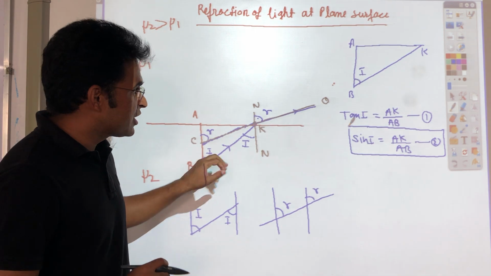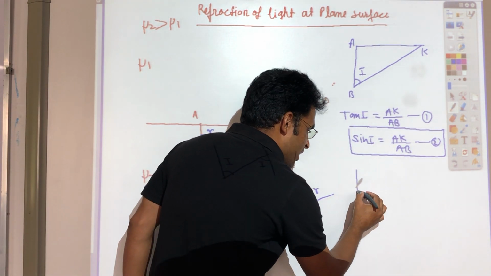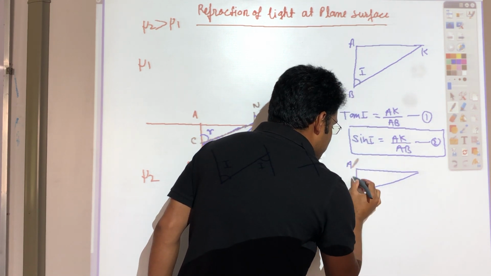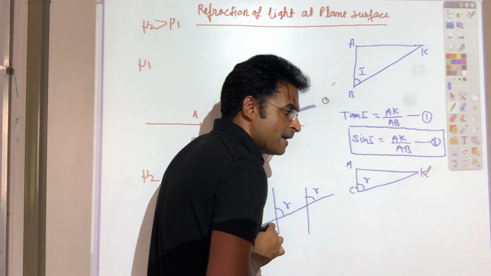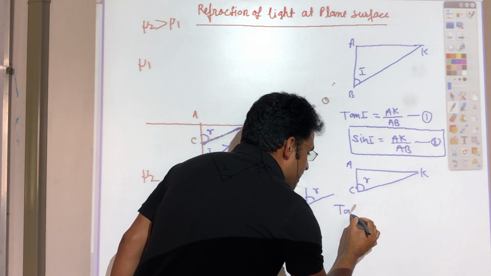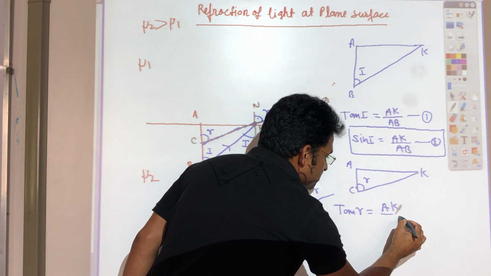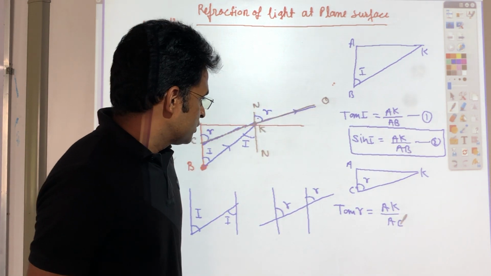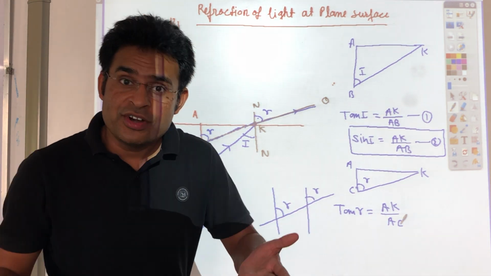Now, if you look at the second triangle, this one, this is A, this is C, this one is R, and this one is K. Again, what can I write? Tan R will be AK divided by AC. And tan R will be equal to sin R. Why?